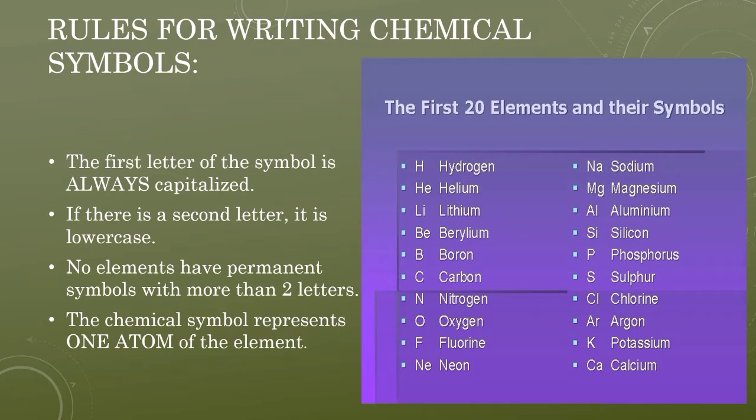If the chemical symbol represents one atom of the element, H represents only 1 atom, N represents only 1 atom, O represents only 1 atom. O means oxygen, capital O. We don't write oxygen with a small letter, we always write the capital letter O. For nitrogen, you don't have to write N in small letters; nitrogen should always be a capital letter. If I write only a single letter, it means it is only a single atom.